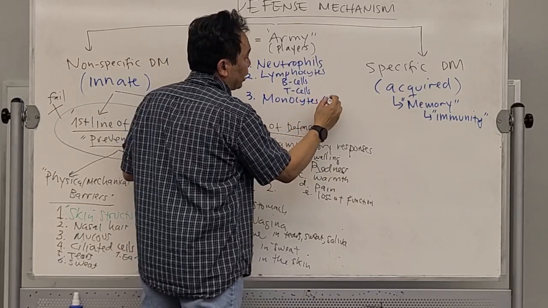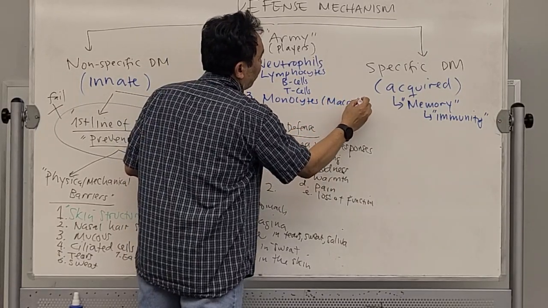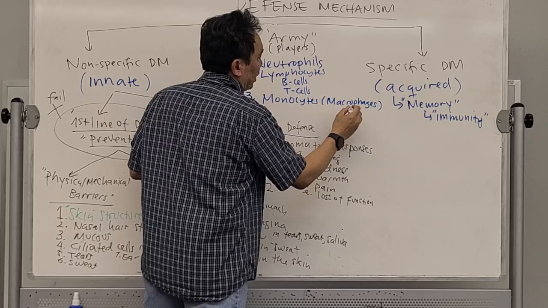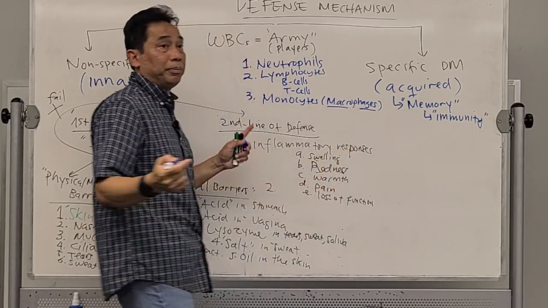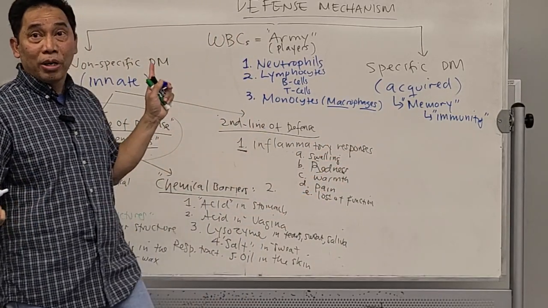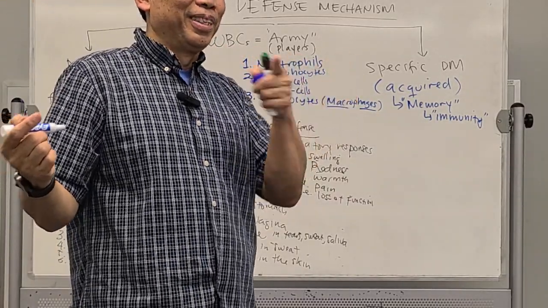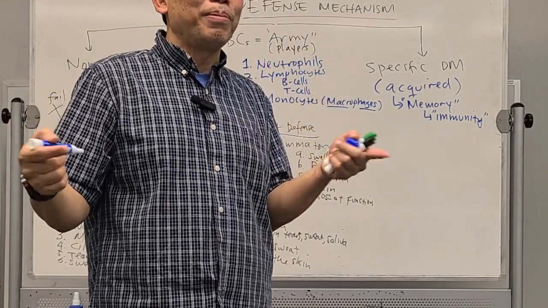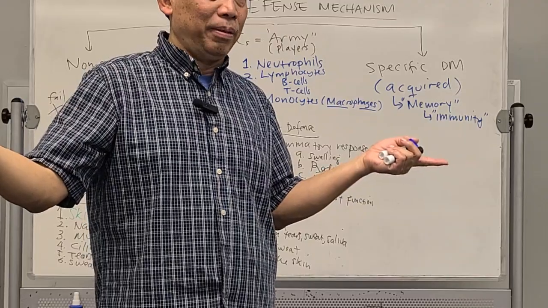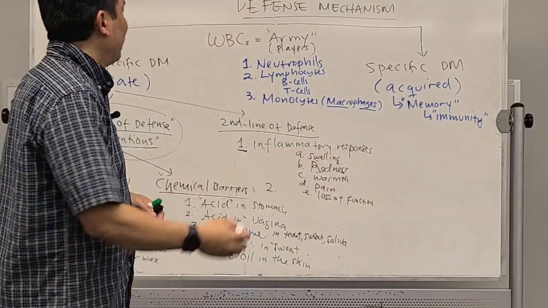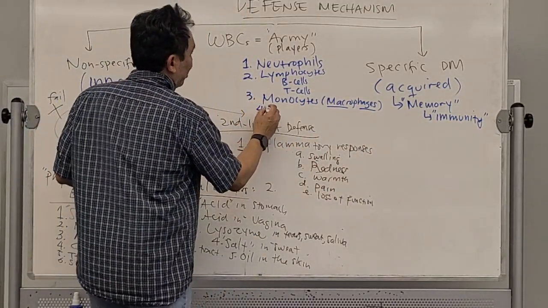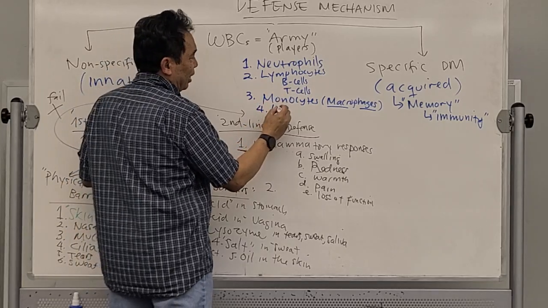Monocyte is also known as macrophages, the big eater. What does the monocyte do? What does it fight against? Long-term bacteria. They're fighting against bacteria also. And then number 4, never let monkey eat.